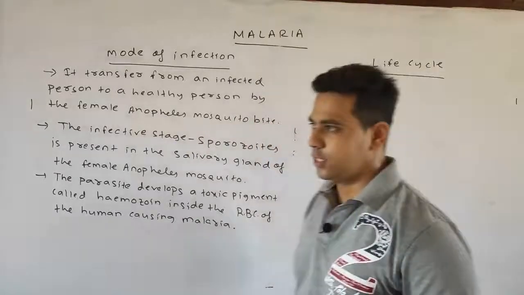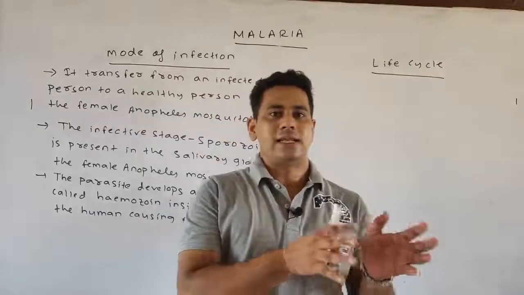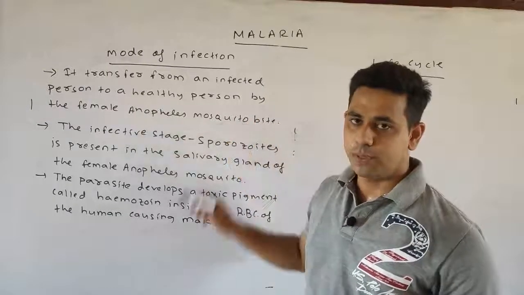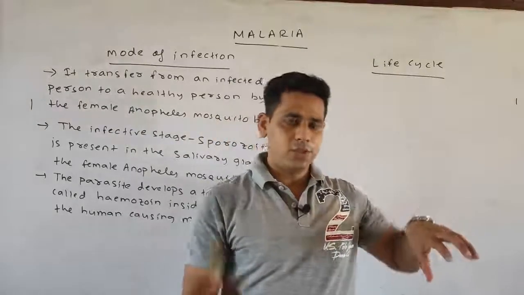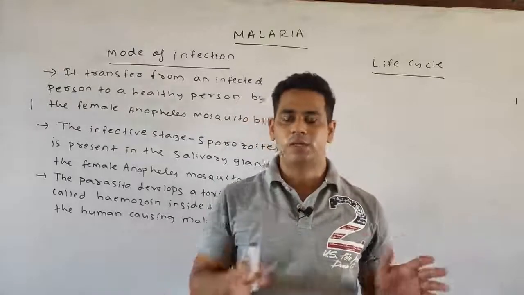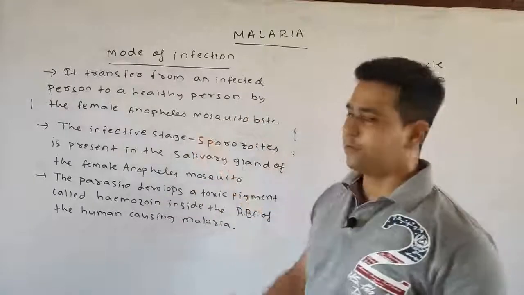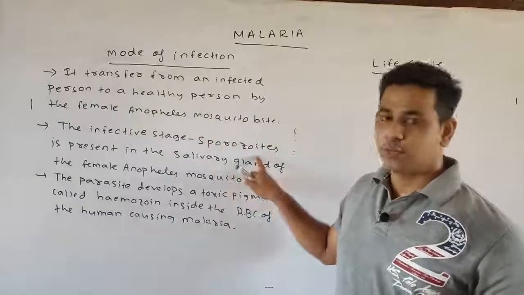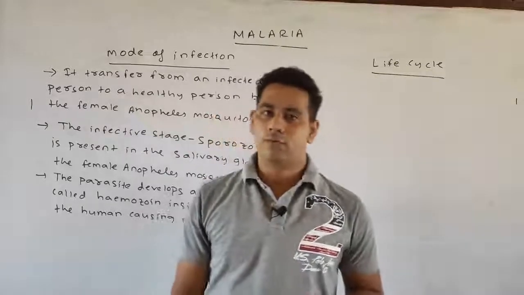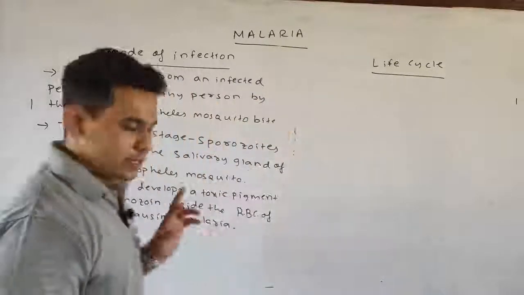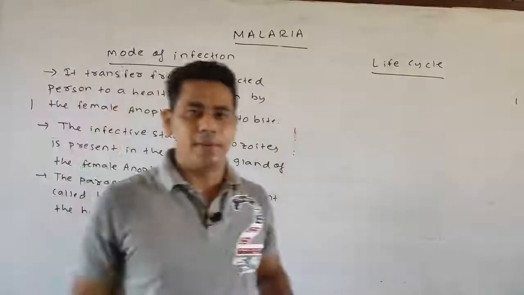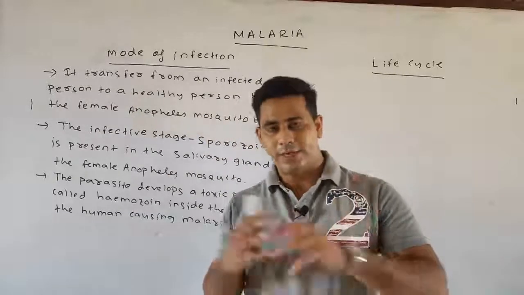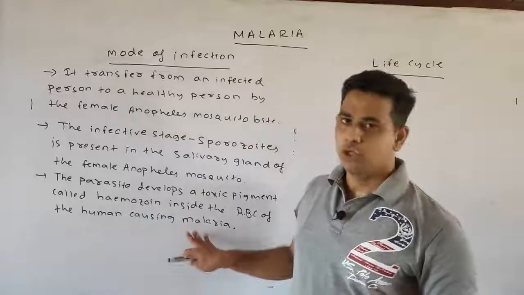The main mode of infection is from a healthy person. This parasite is transferred from the suffered malaria person to a healthy person by the help of the female Anopheles mosquito. Next, the infective stage is the sporozoite, which is present in the salivary gland of the female Anopheles mosquito. And the last point, this parasite develops a toxic pigment called hemozoin inside the RBC of the human, causing malaria.